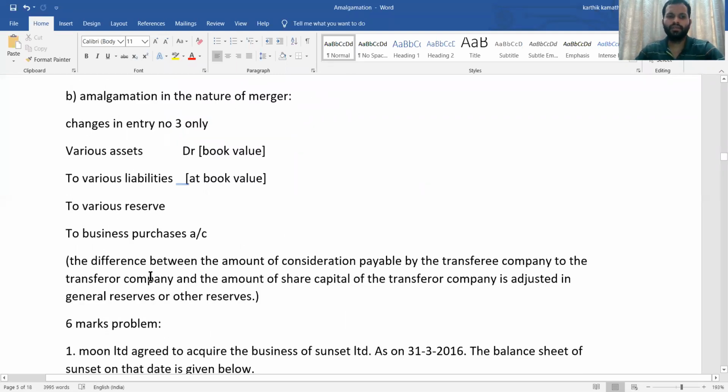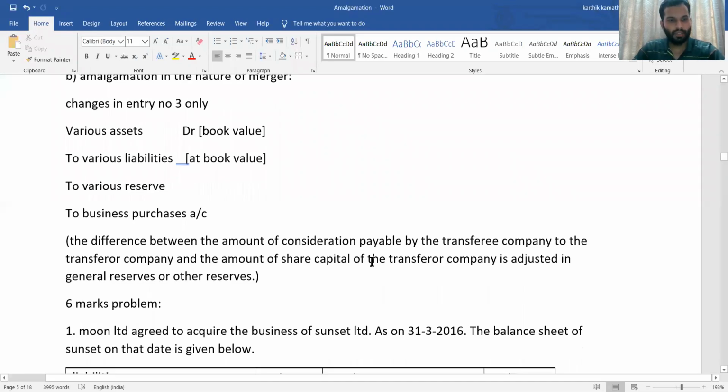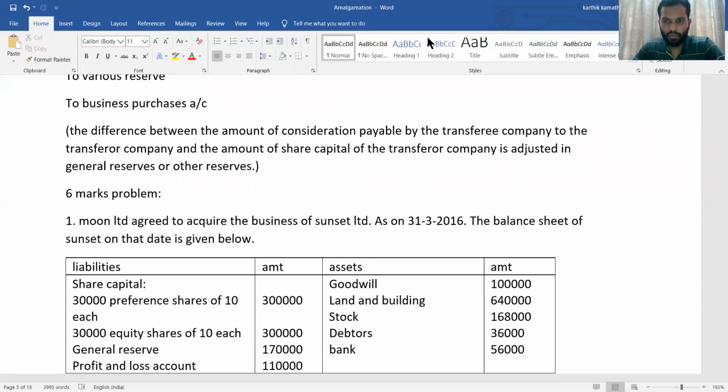There is no goodwill. The difference between the amount of consideration payable by the transferee company to the transferor company and the amount of share capital of transferor company is adjusted in general reserve or other reserve. So these are the journal entries you need to know before solving any problem. I have selected the problems which are repeated in nature, that means problems from previous years. So yes, a 6-mark problem we are going to see now.